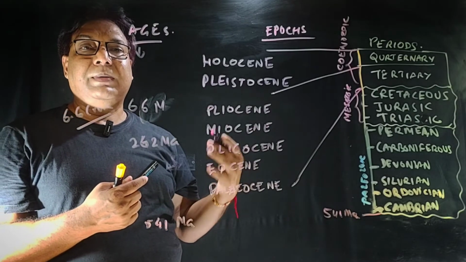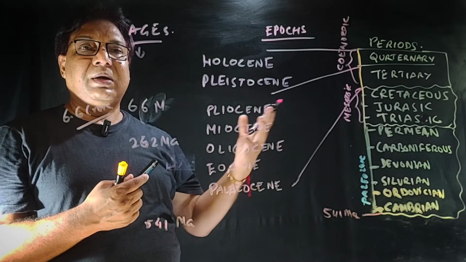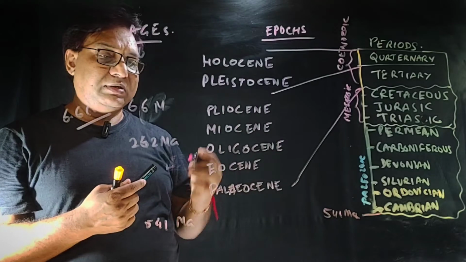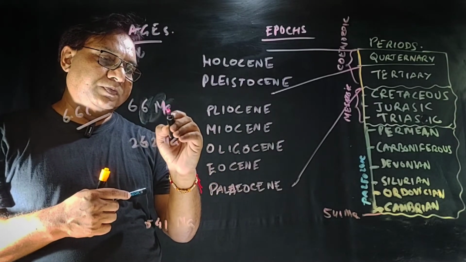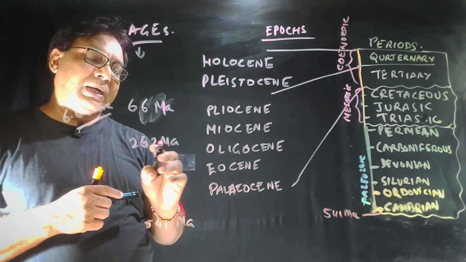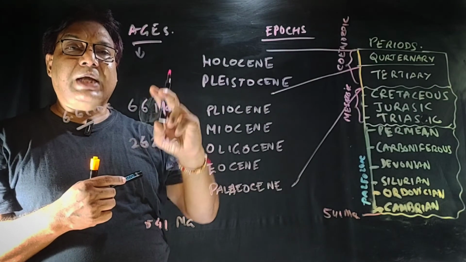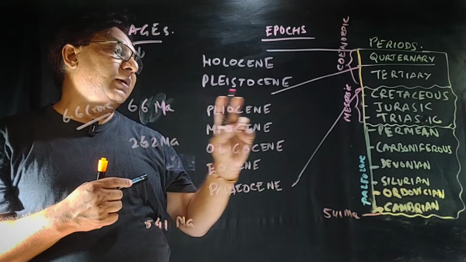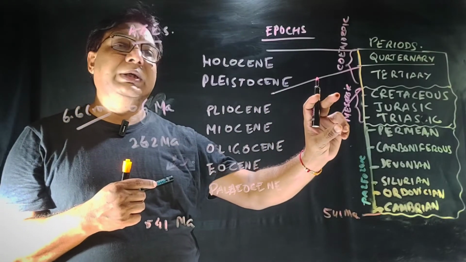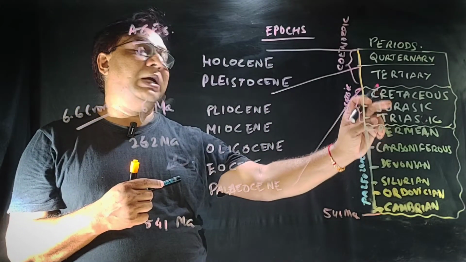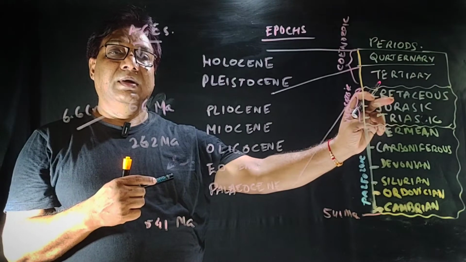They evolved into some other organisms, maybe birds or lizards, but that is another issue. So from 262 million to 66 million years ago is the time zone for the Mesozoic era, for the periods Triassic, Jurassic, and Cretaceous.